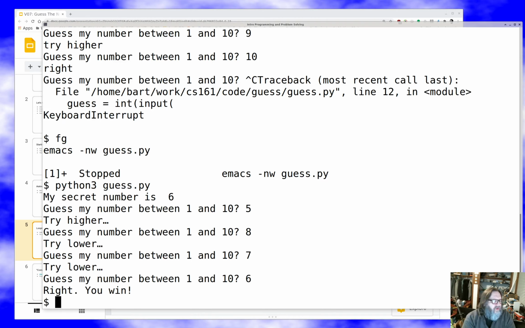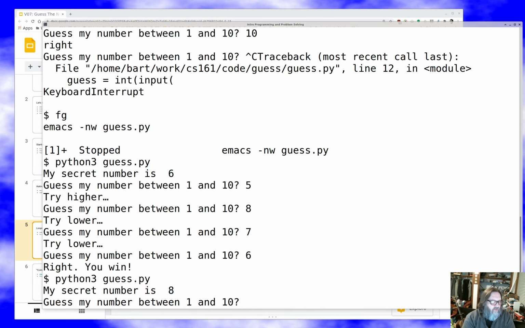Now, there's still some obvious problems we could absolutely tackle here. So for example, we already noticed that if I say minus 12 or 500, it'll just be like, yeah, whatever. You know, sure, guess a number that's not possible. I don't really care.